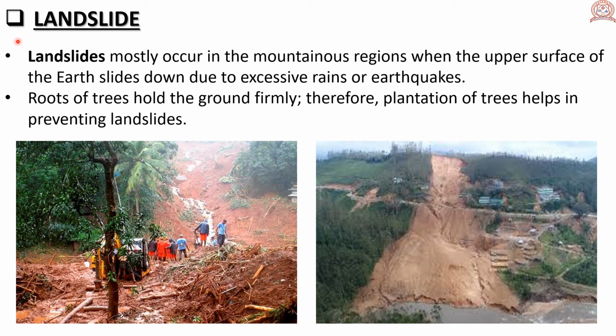Then landslide. Landslides mostly occur in the mountainous regions when the upper surface of the earth slides down due to excessive rain or earthquake. Roots of trees hold the ground firmly, therefore, plantation of trees helps in preventing landslides.